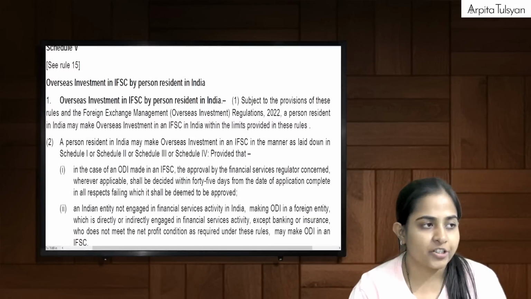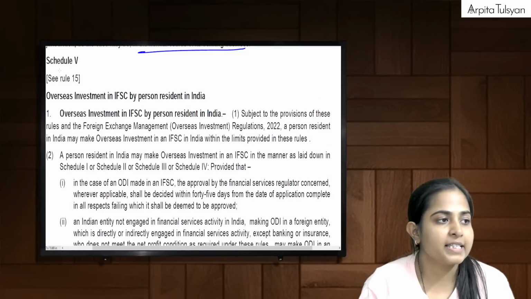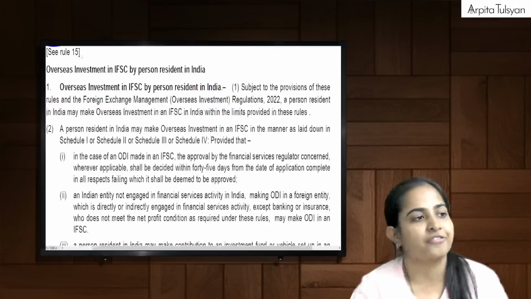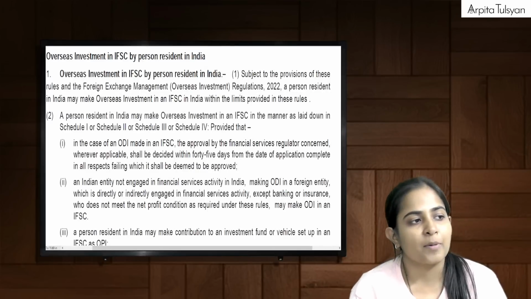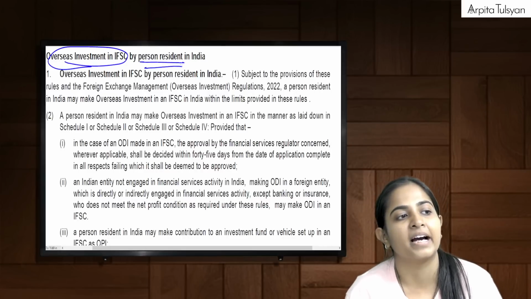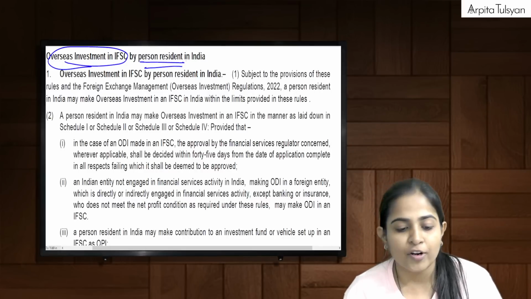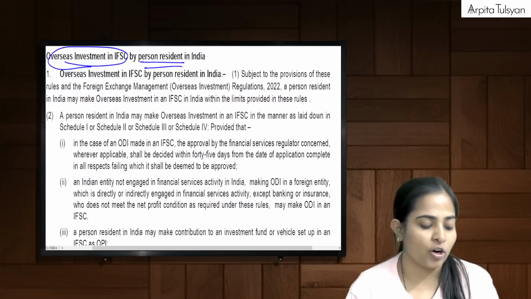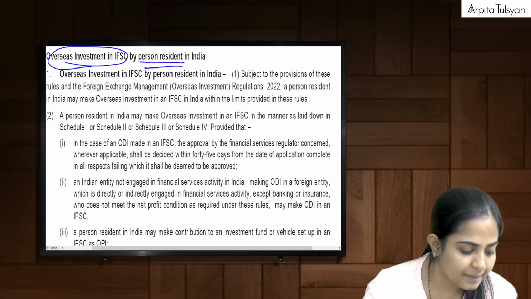And the last schedule coming up here is Schedule number 5. Schedule number 5 talks about overseas investment in IFSC by a PRI. Okay, till now we were talking about foreign entities. Now we are talking about IFSC.